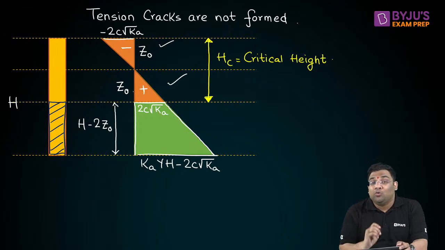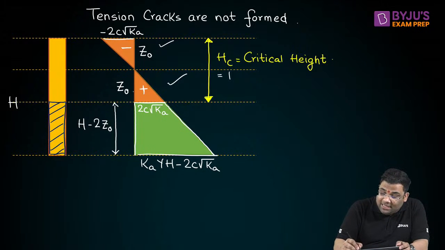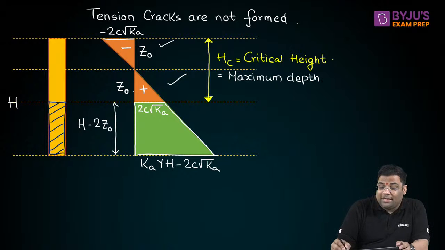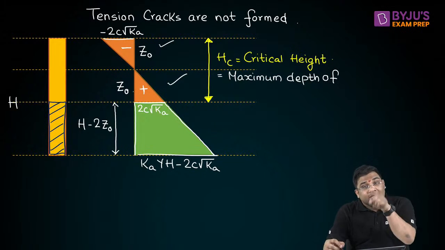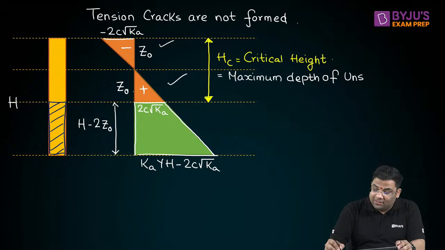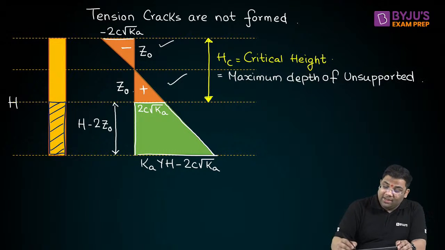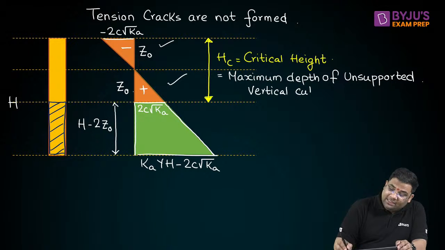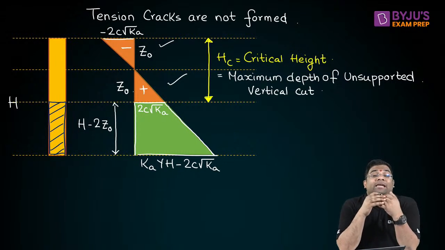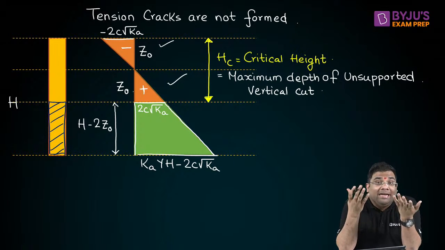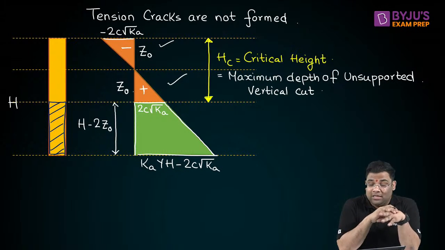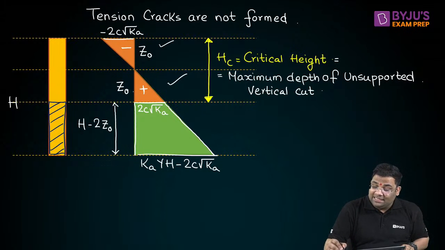So this critical height is also known as the maximum depth of vertical cut, or I can say maximum depth of unsupported vertical cut. So I can say up to this height you can cut in the earth and you need not provide any support. Understood? So critical height finding is very easy.